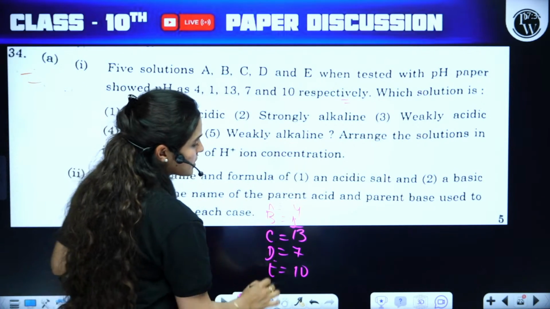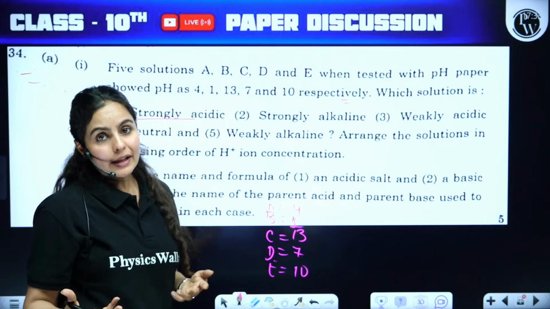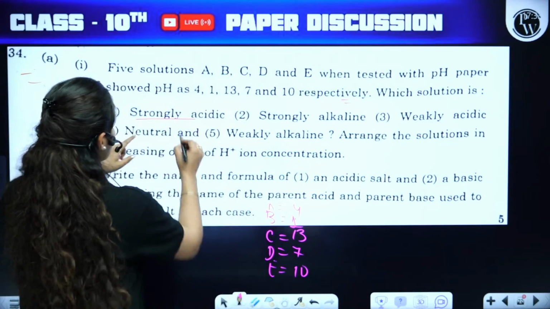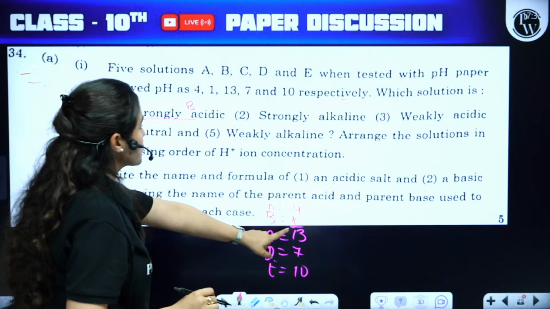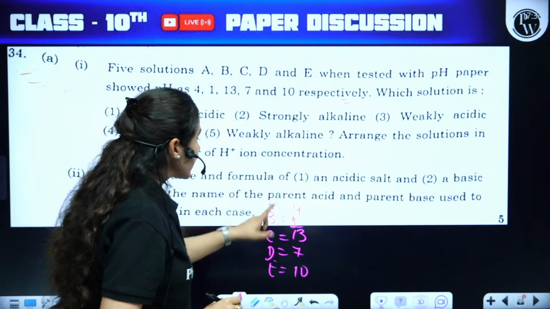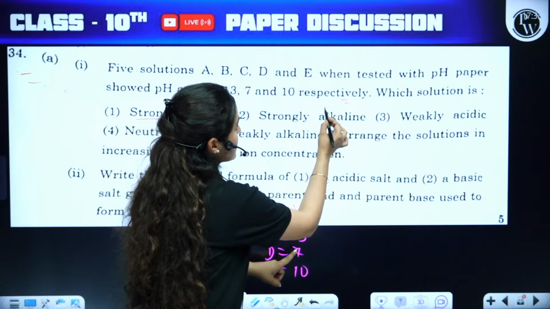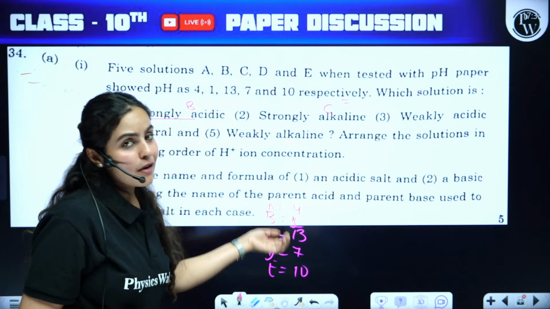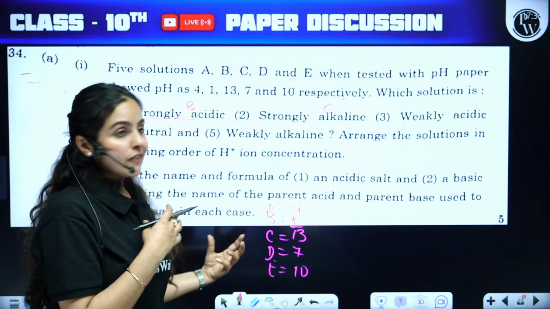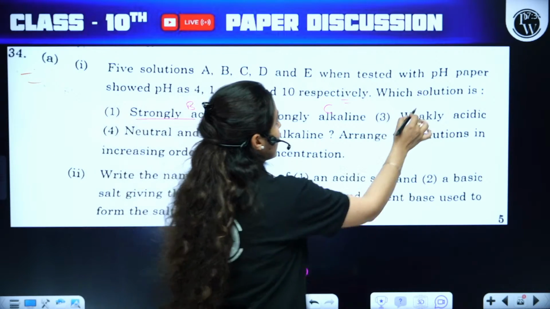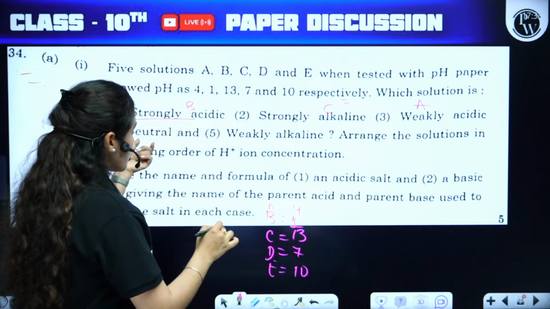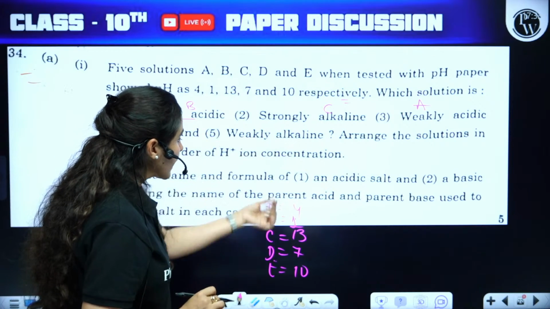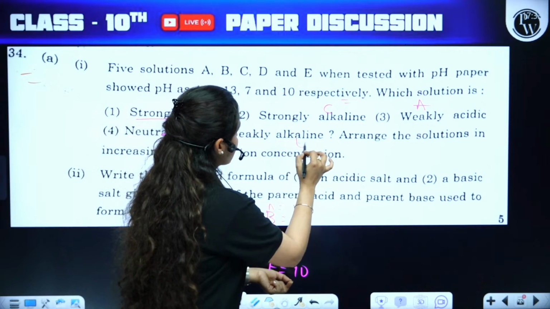Which solution is strongly acidic? Lowest pH will be strongly acidic. Lower the pH, stronger the acid. So it will definitely be B with pH equal to 1. Strongly alkaline: highest pH among all is C. Weakly acidic: less than 7 but not very less, which is 4, and that's your A. Neutral will definitely be 7, that's your D. Weakly alkaline, which will be 10, that's E.